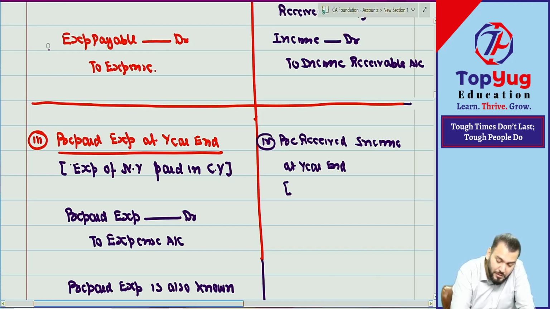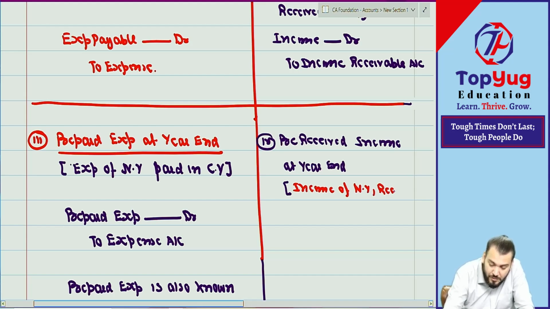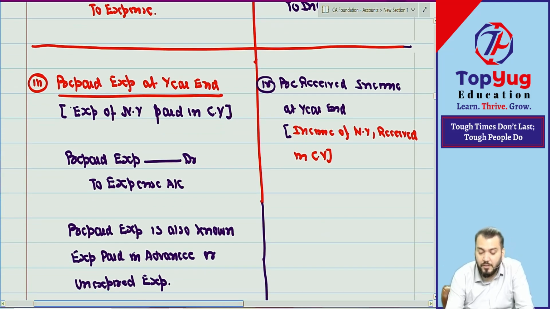The income of next year received in the current year. Understood? Income of next year received in current year. But whether it is income of current year, so decrease in income or increase in income.